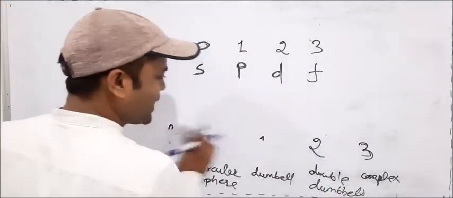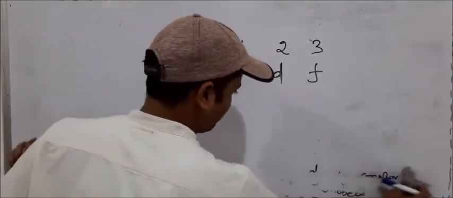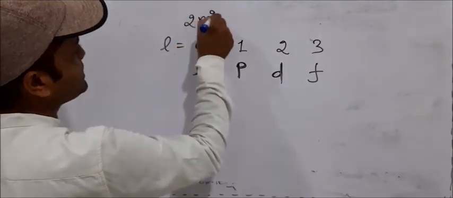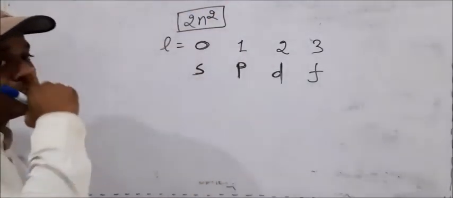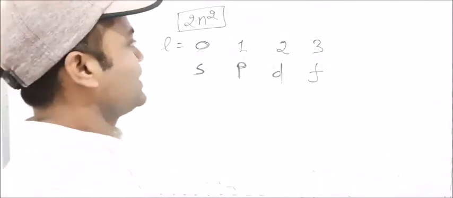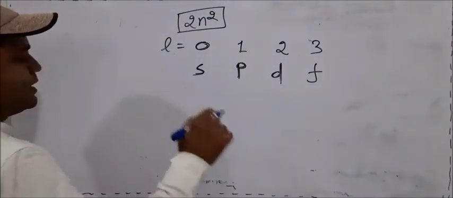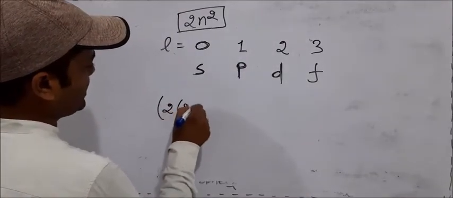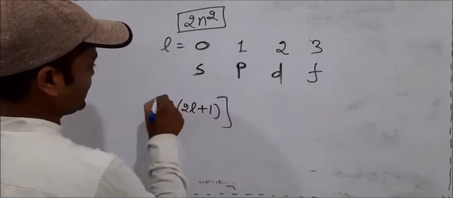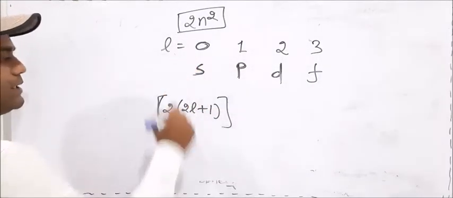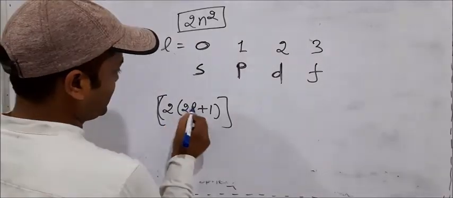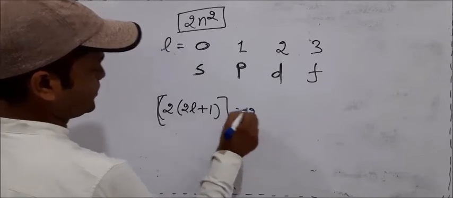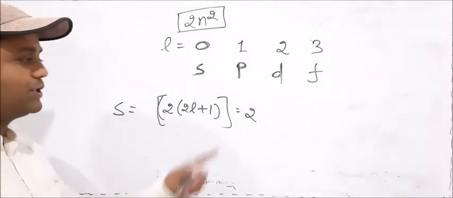And we can also calculate, like for principal quantum number, the maximum number of electrons in that quantum number. For principal quantum number, 2n square is the maximum number of electrons present. Like that, for azimuthal quantum number we can calculate it as 2 times (2l plus 1). We check it. For S orbital, l value is 0, 2 into (0 plus 1) is equal to 2. Means S orbital maximum number of electrons is 2.